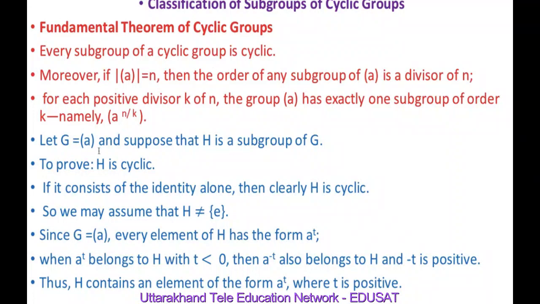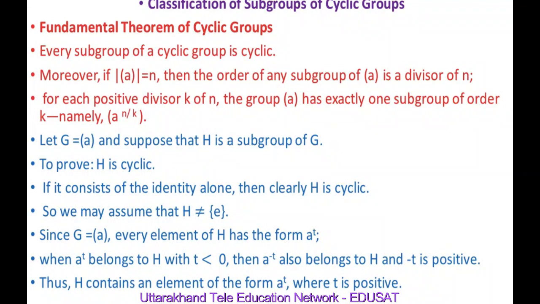We denote the cyclic group generated by A by G, and suppose H is a subgroup of G. Now we will prove that H is cyclic. We know that because H is a subgroup of G, H must contain an identity element. So if H consists of only the identity element, then clearly H is cyclic.